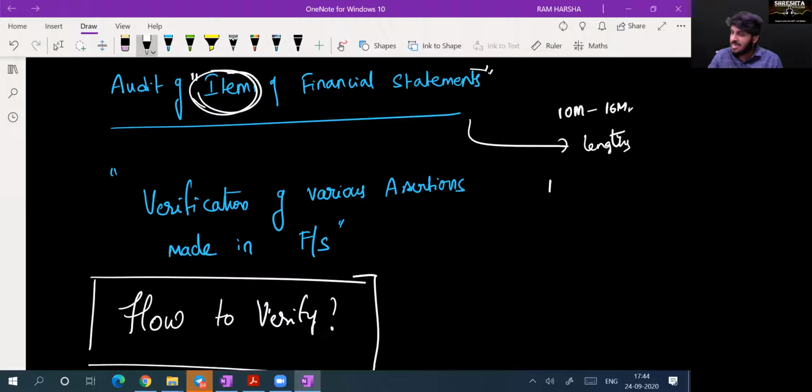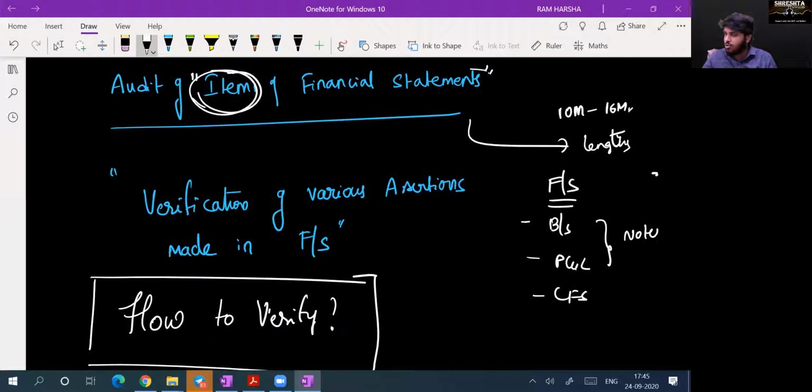First, let us understand what financial statements are. We have to give opinion on financial statements, right? What are all the financial statements? Balance sheet, P&L, cash flow statements. And of course, balance sheet and P&L include, obviously, notes to accounts. Notes to accounts, according to me, is not a separate document. It's an extension to balance sheet and P&L.